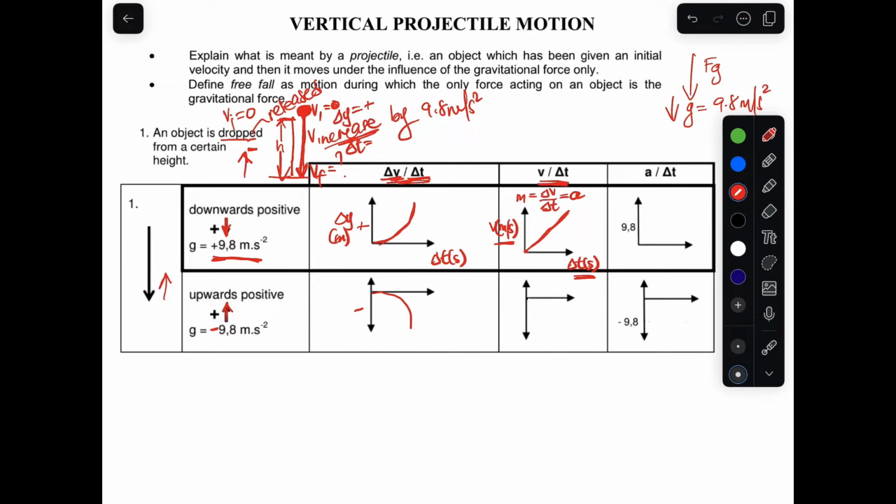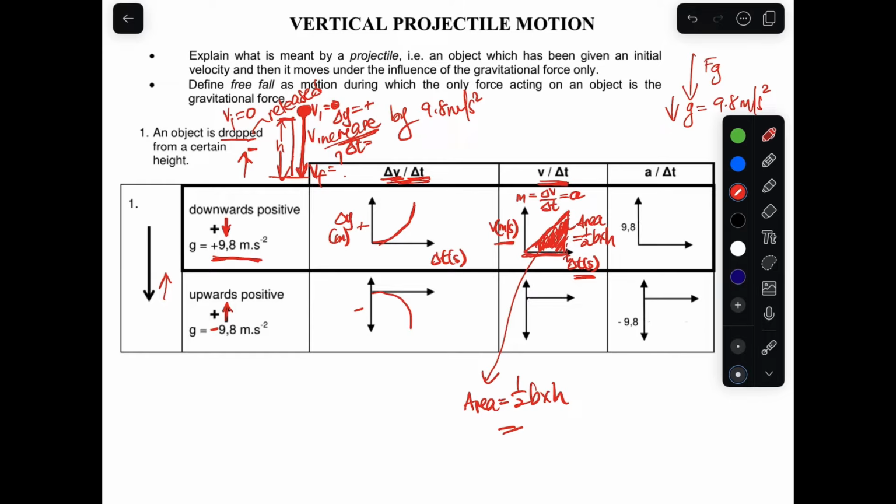So guys, let's say the time here ends there. The area under this curve is a right angle triangle. Since it's a right angle triangle, the area is half base times height.